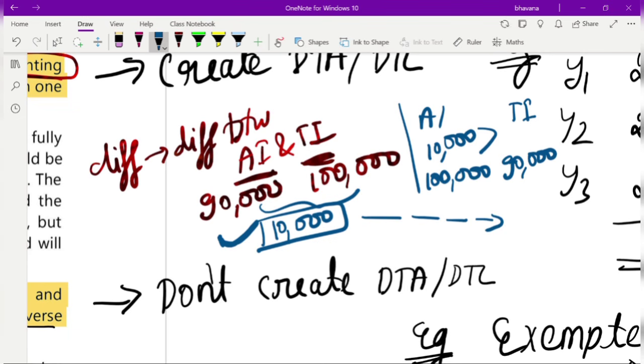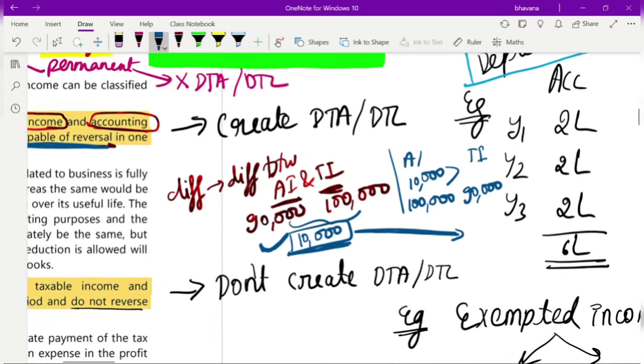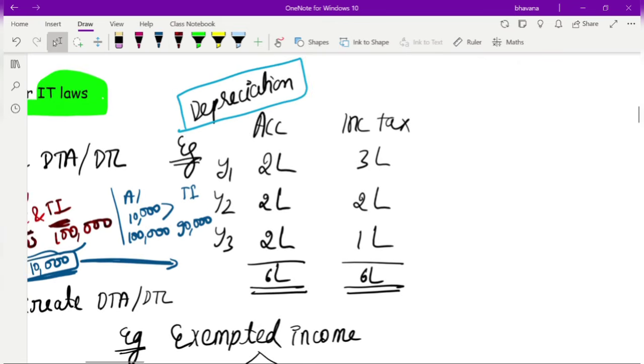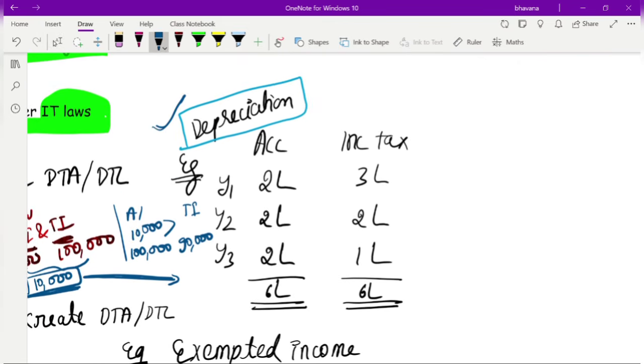If this 10,000 difference is getting reversed in the coming years, it means it is a timing difference. That means just for now, this 10,000 difference is there, but in the coming years, this 10,000 difference will get reversed. This is the timing difference. A good example of this would be depreciation.